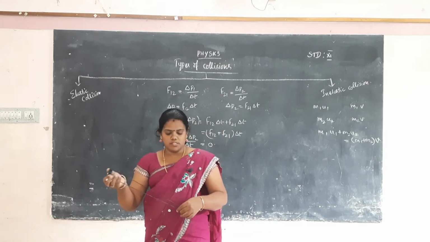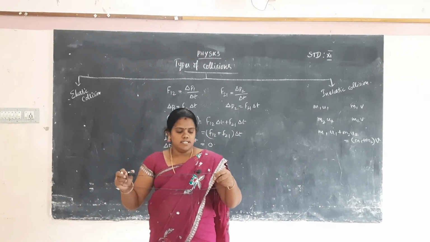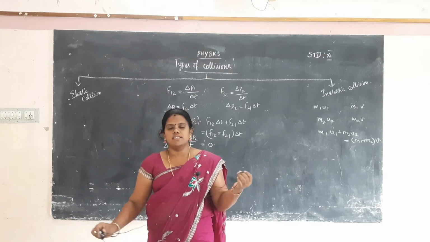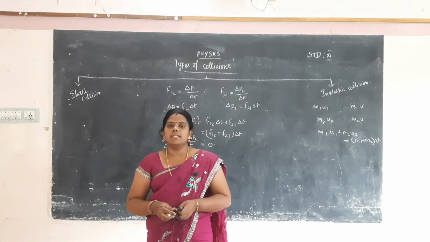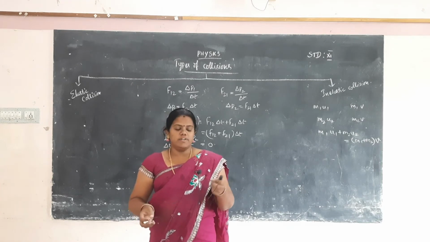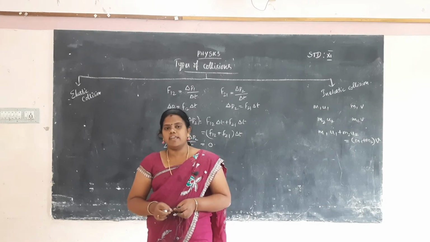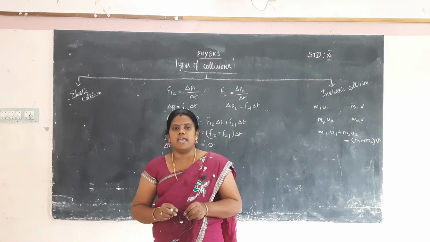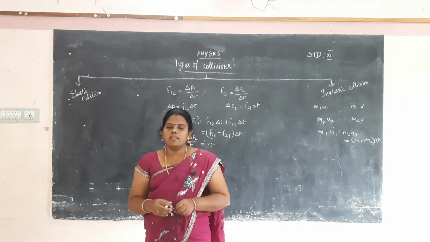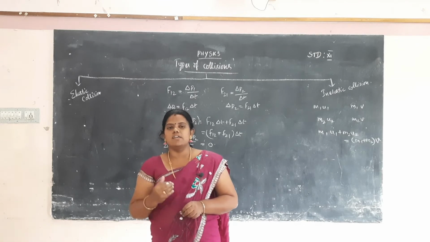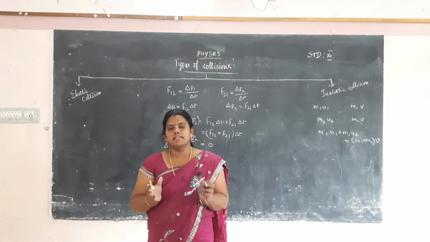In the previous session, we discussed conservative and non-conservative forces, the law of conservation of energy, and one particle moving in a vertical circle. We calculated the velocity of the particle at the lowest point and the highest point, and the tension applied by the string on the particle. All that was discussed in the previous session.